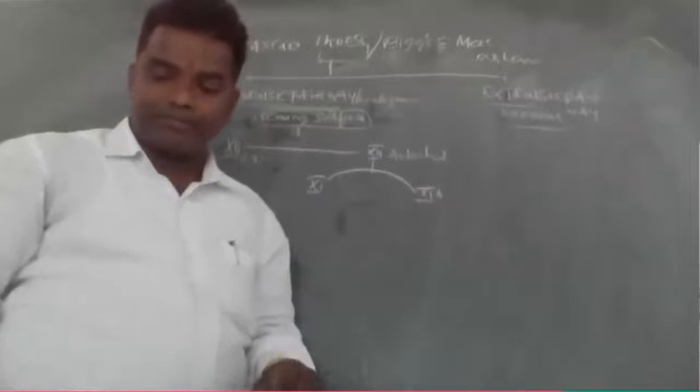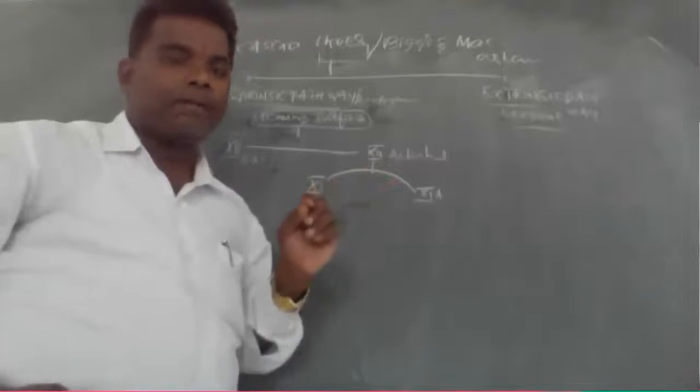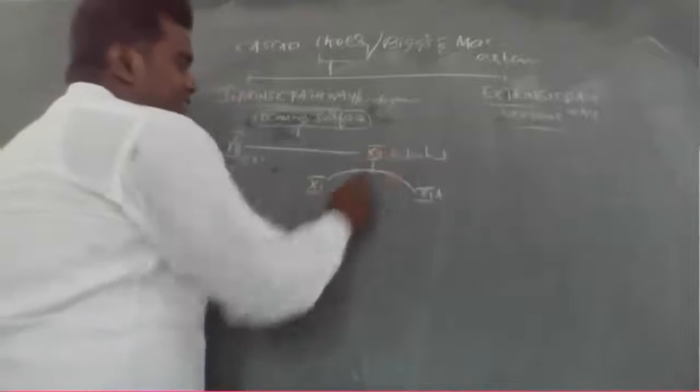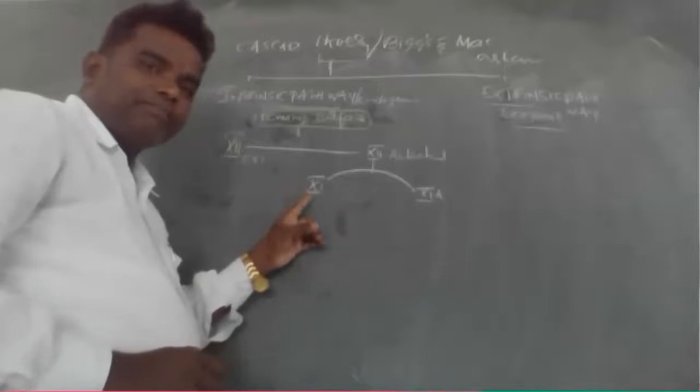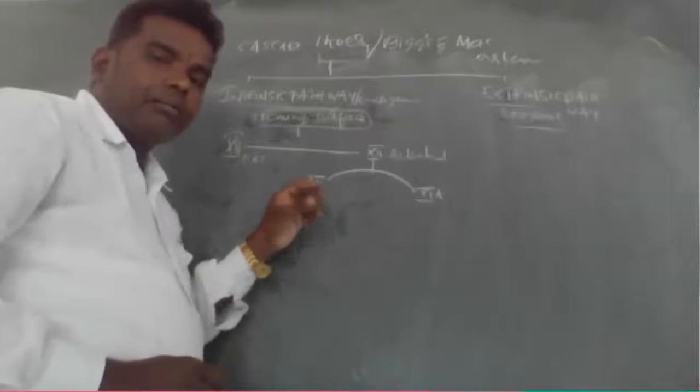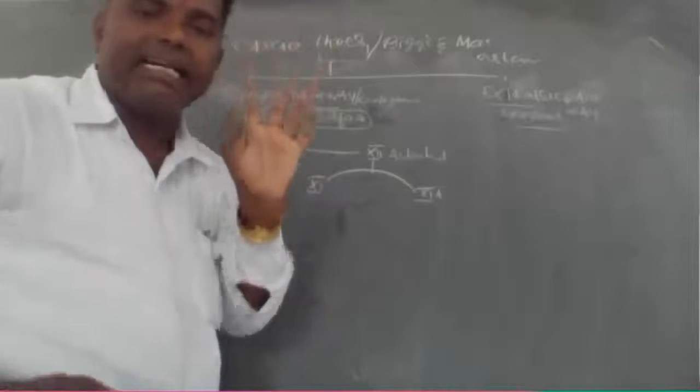What is the 11th one? The 11th one is plasma thromboplastin antecedent.